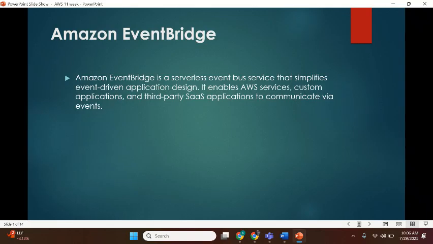Today we are diving into the topic Amazon EventBridge. First, we need to know what is the definition of Amazon EventBridge. Amazon EventBridge is a serverless event bus service that simplifies event-driven application design. It enables AWS services, custom applications, and third-party SaaS applications to communicate via events.